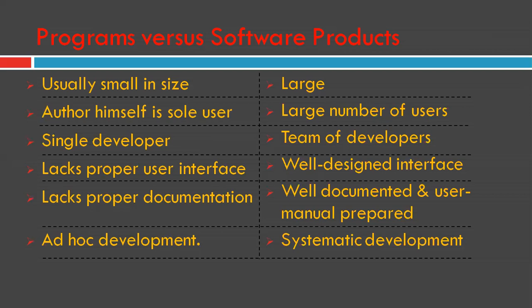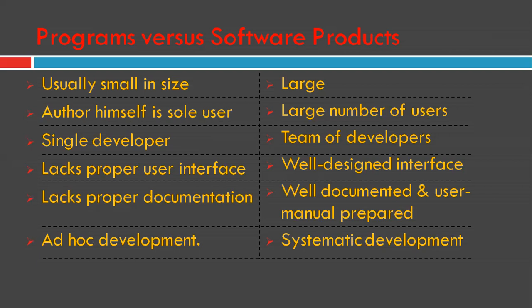In addition, professional software consists not only of the program code, but also of all the associated documents such as requirement specification documents, design documents, testing documents, user manuals, etc.